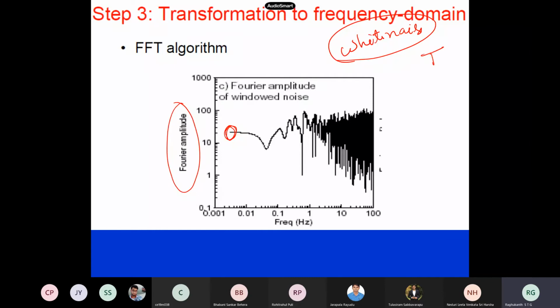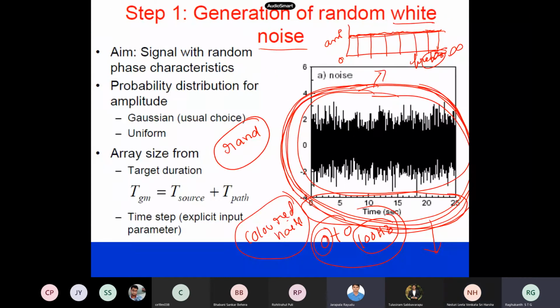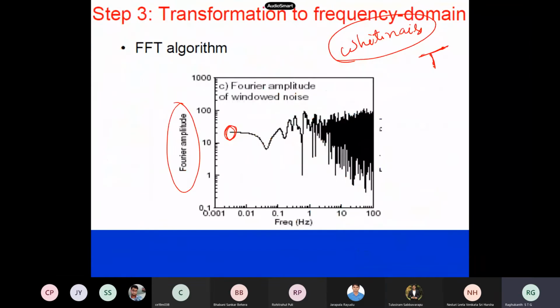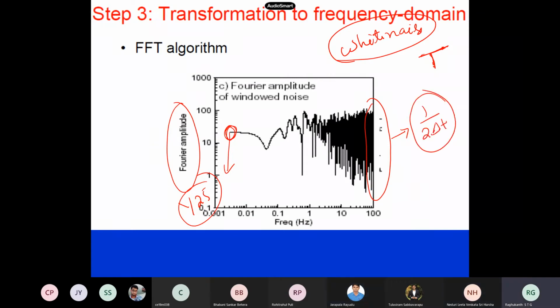If the signal has a duration T, what is its lowest frequency? 1 by capital T. So if you have generated up to 25 seconds, the lowest frequency present in the signal will be 1 by 25. Highest frequency is 1 by 2 delta T. These things you should never forget in signal processing of time series.